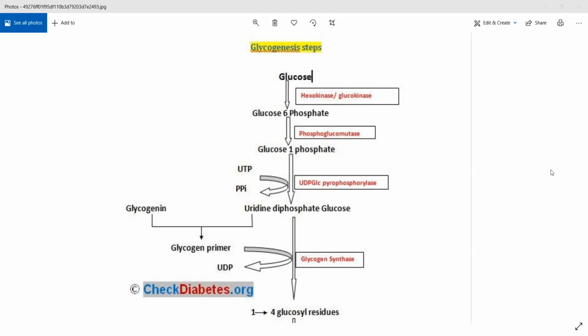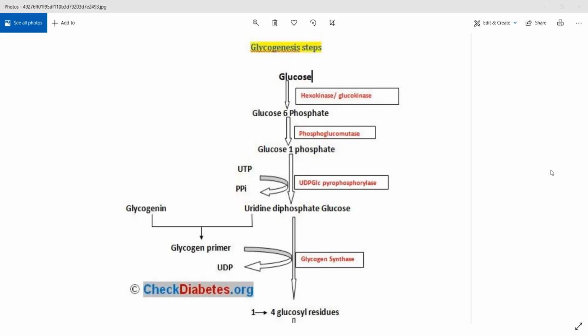First of all, glucose will undergo phosphorylation. The molecule of glucose will have a phosphate added to it. This reaction occurs with the help of ATP. It is not mentioned here, but essentially one ATP molecule will donate a phosphate. It will get converted into adenosine diphosphate, and that phosphate gets attached to the sixth carbon in glucose, giving you glucose 6 phosphate. This undergoes isomerization. It will change its position. That phosphate group, instead of being on the sixth carbon, will get attached to the first carbon. Hence, you get glucose 1 phosphate.